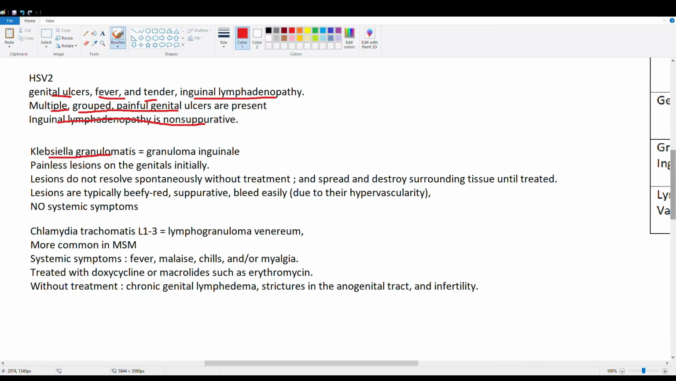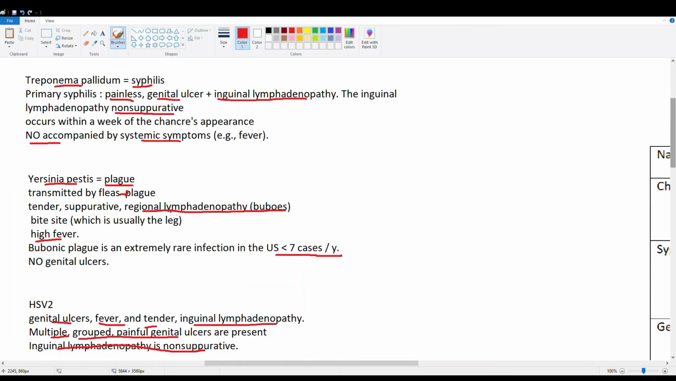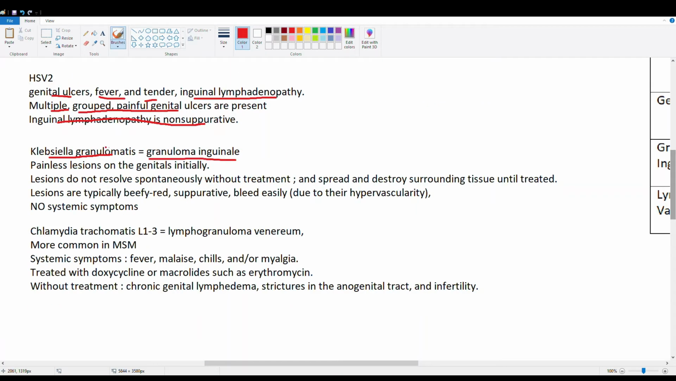Then we have Klebsiella granulomatis. This causes granuloma inguinale. You have to remember both these names for a lot of these diseases, because they'll try to trip you up by giving you either one or the other. Painless lesions on the genitals initially. Lesions do not resolve spontaneously without treatment. In our case, our guy had a lesion, it resolved, and then the lymphadenopathy came back later. This doesn't resolve, it just progresses worse and worse. The granulation tissue starts destroying surrounding tissue, it's necrotic. These lesions are very classic: beefy red, suppurative, and they bleed easily.